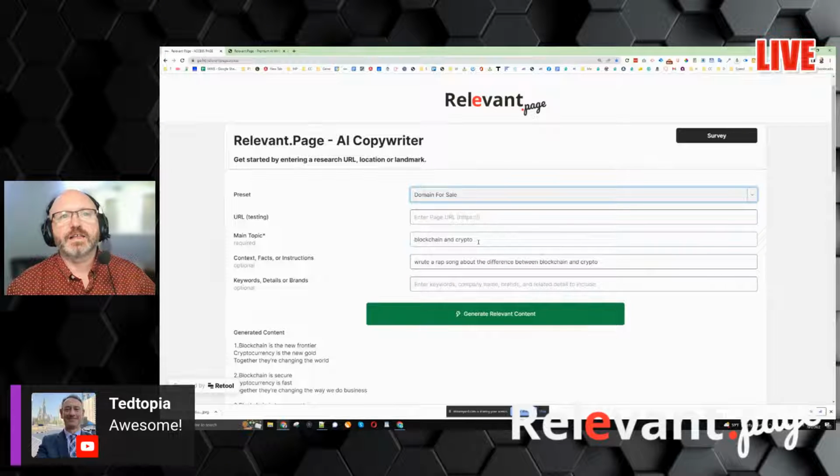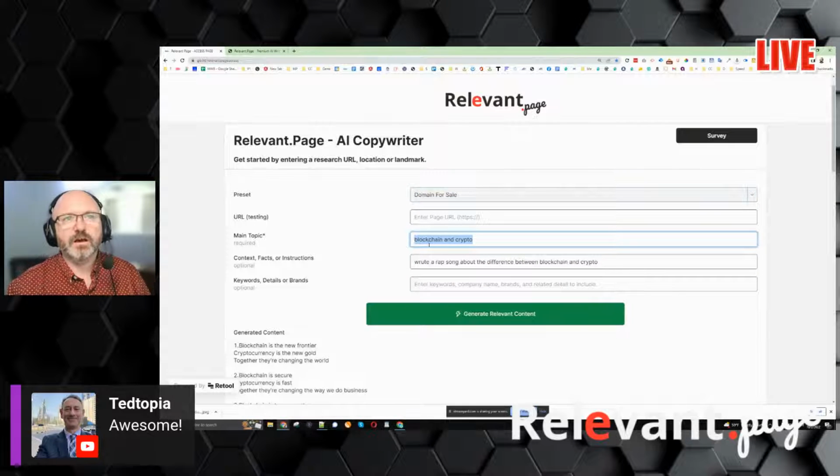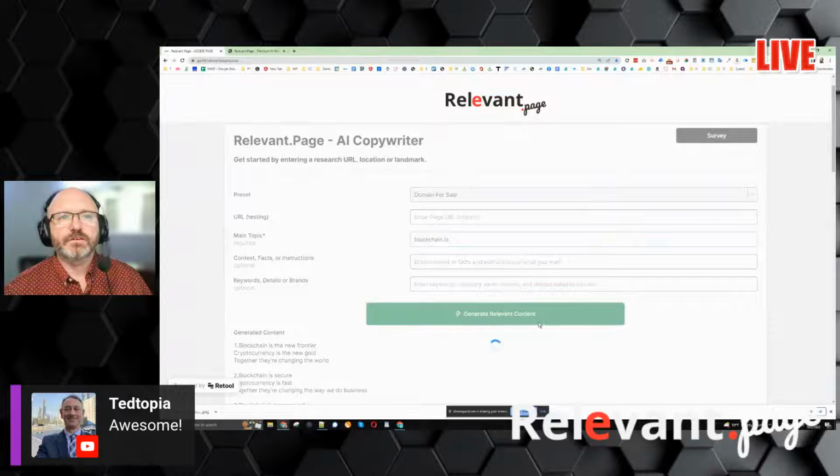I have a lot of folks that are domain investors, and so I want to make sure that I have something that will help write domain descriptions, because when you post these things into a directory or something like that, you want to be able to explain what the domain could be for. So I'm just going to take blockchain.io, just taken from your example here, and go ahead and generate.